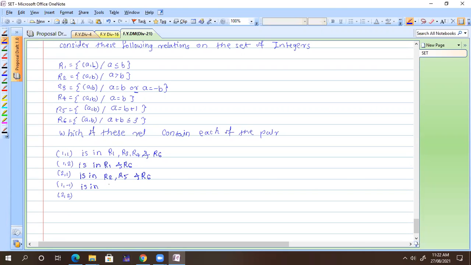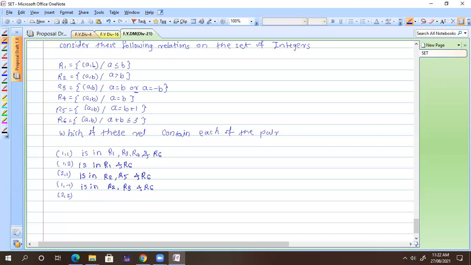Okay. Now tell me, in R1 it won't be there. R1 is not. What about R2? Yes, it is in R2. Okay. What about R3? Yes, it's in R3 because the second condition is satisfied. And R4 is not there. R5: B plus 1 becomes 0, so not R5 and R6. Yes. Sir, how come R3?